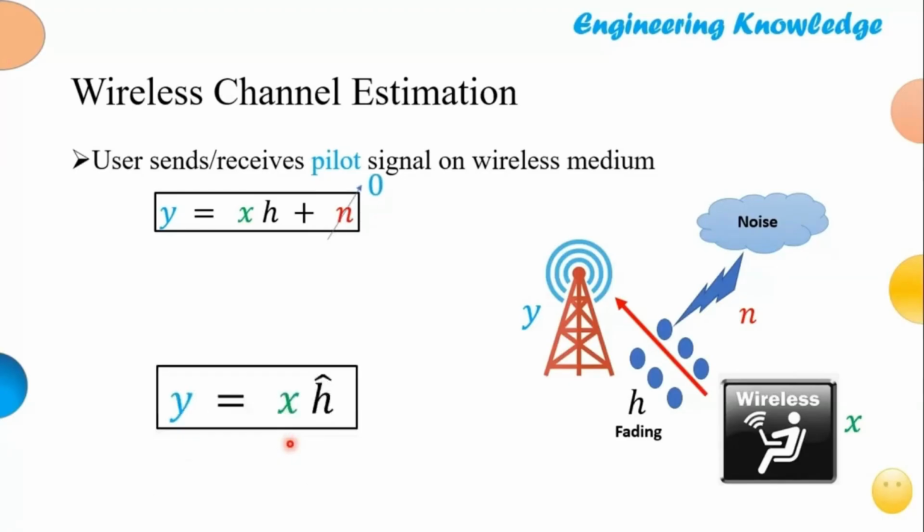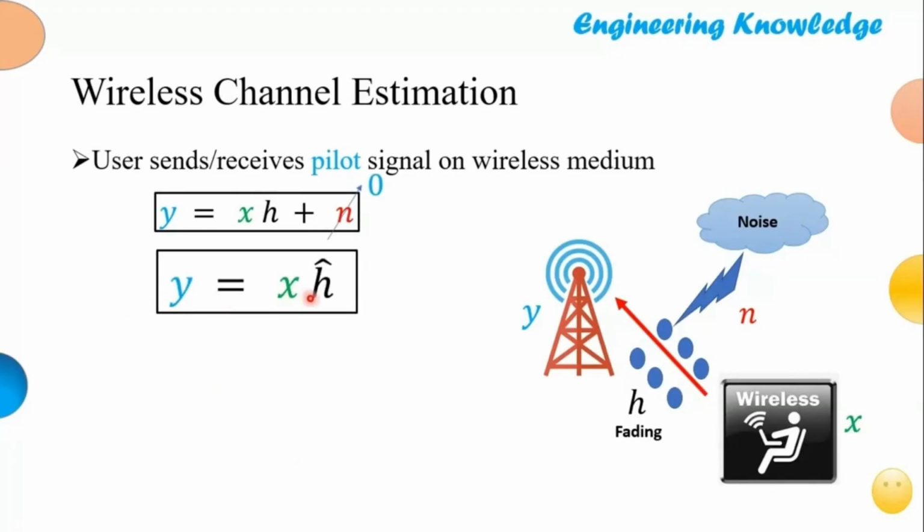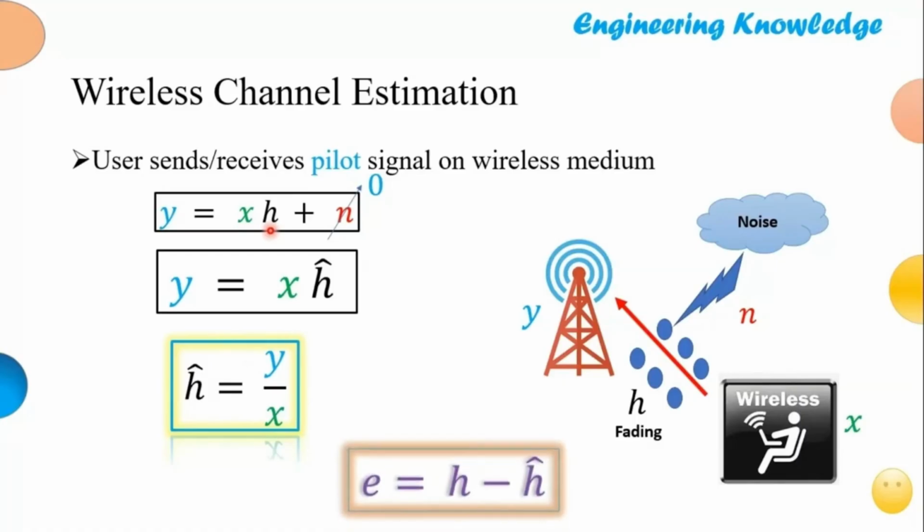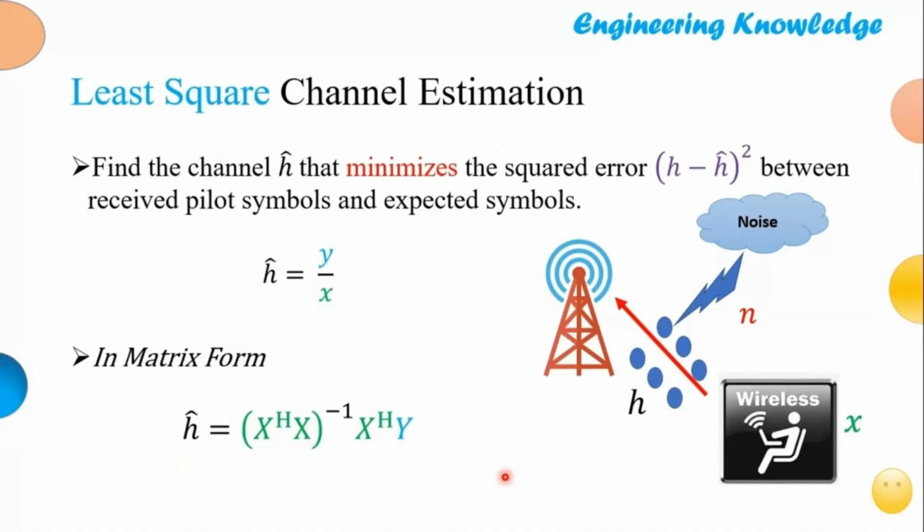So if there is no noise, our equation becomes y is equal to x into h hat, where h hat is basically an estimated value of h. So this can be written as h hat is equal to y upon x, the ratio of y upon x. If we look at this, h hat will never be equal to h. There will be an approximate error between h hat and h. That can be written as e is equal to h minus h hat. This is the channel estimation error, which is basically the difference between the actual fading coefficient and h hat.